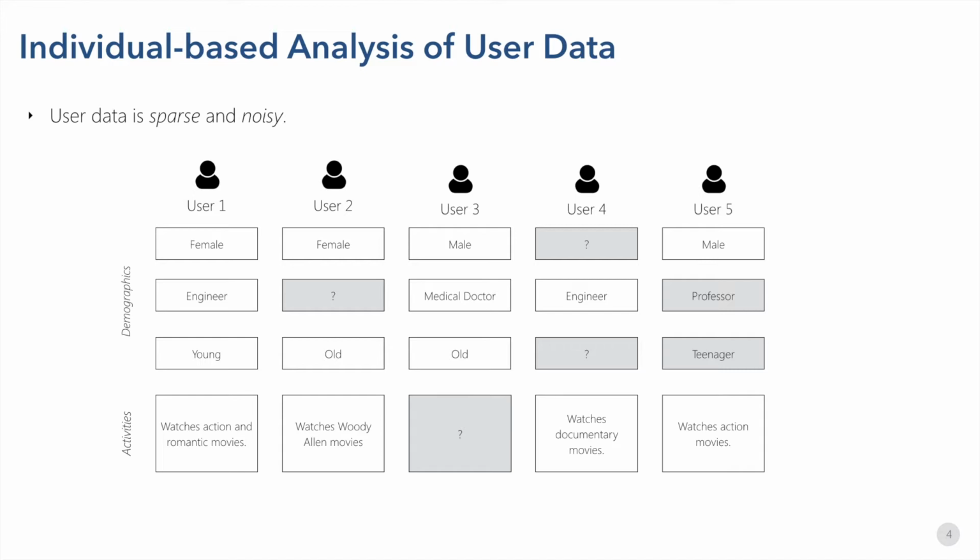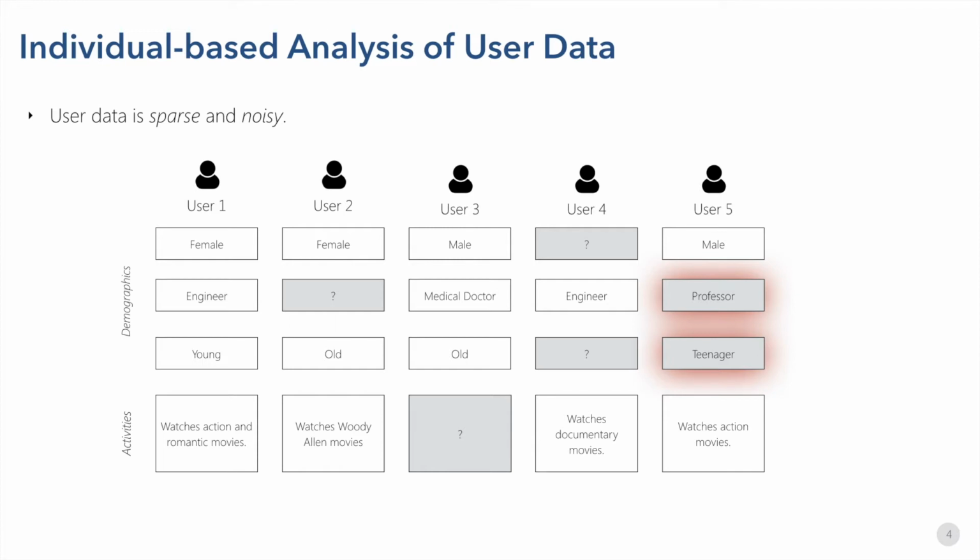Individual-based analysis of user data, however, suffers from two drawbacks. Firstly, user data is sparse, that is, many attribute values are missing. Secondly, it is noisy, that means it may contain incorrect information. For instance, a professor cannot be a teenager.